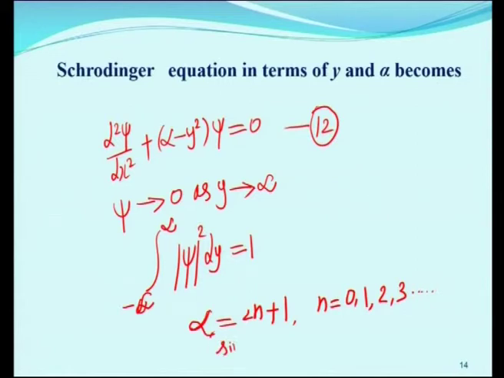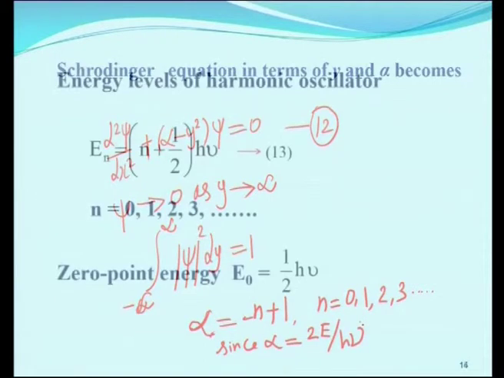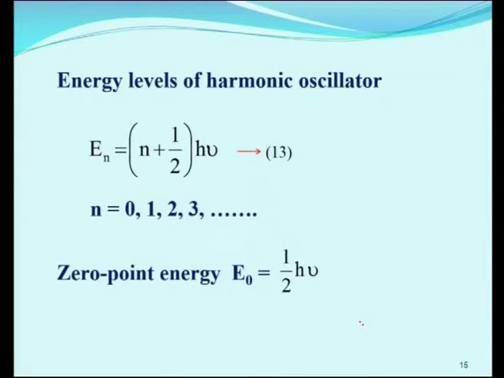Since alpha is equal to 2e by h nu, the energy levels of harmonic oscillator En is equal to n plus half into h nu. This is equation number 13. So, this n values varies from 0, 1, 2, 3 etc.